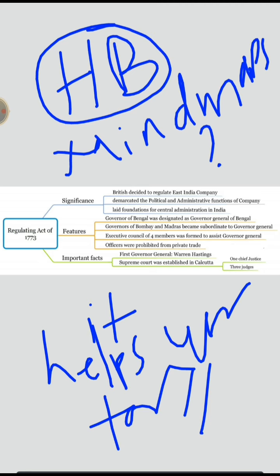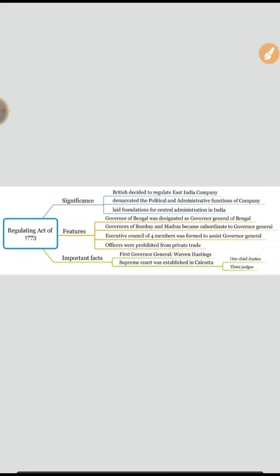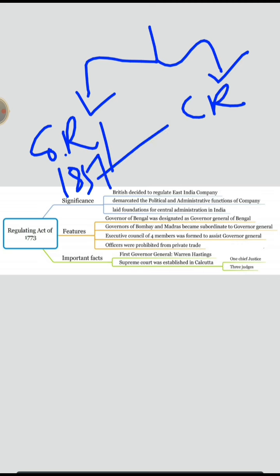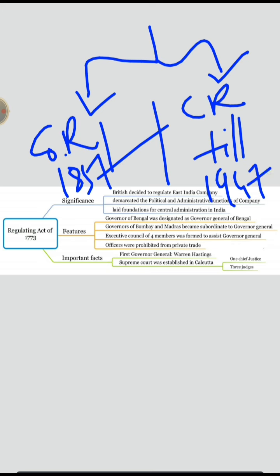Now let us see. Don't lose your hope. Always stay motivated. Okay. The first act is the Regulating Act of 1773. Now, if you look at the historical background, it is divided into two parts. One is company rule, another is crown rule. This is till 1857, and this is till 1947. Okay, just fix this into your mind.